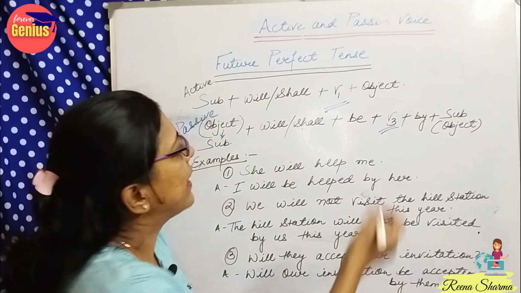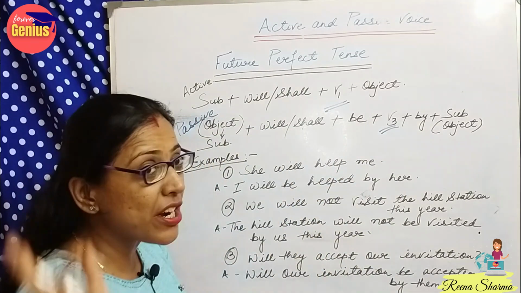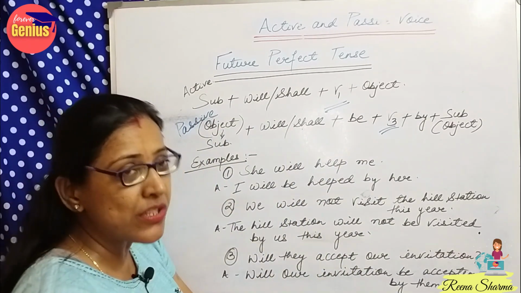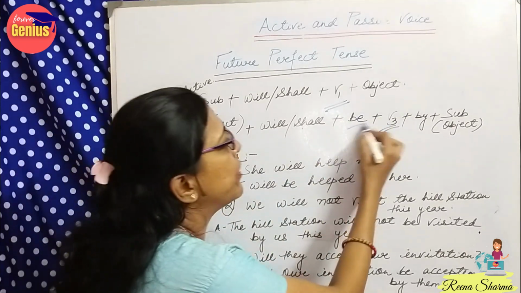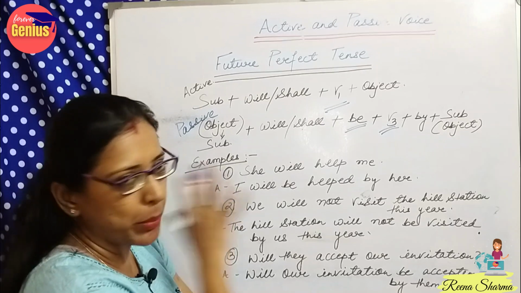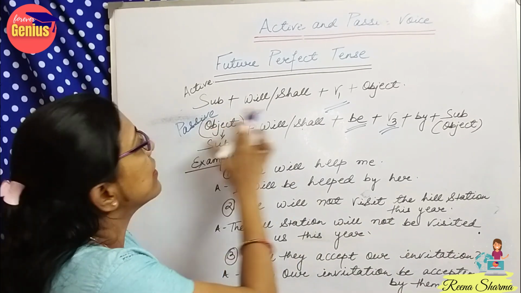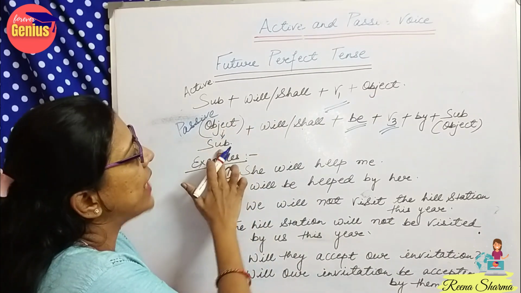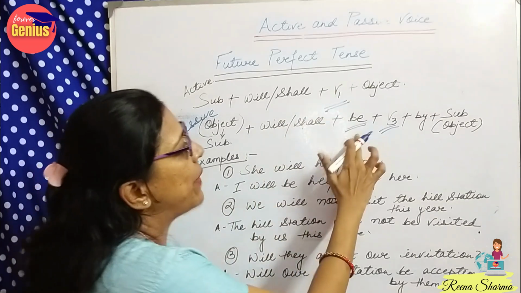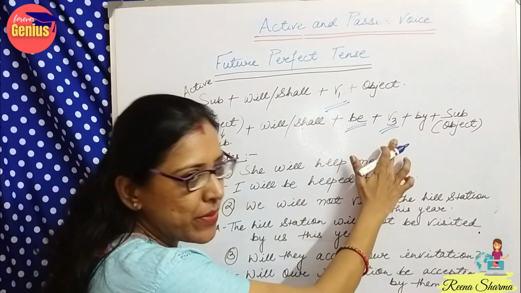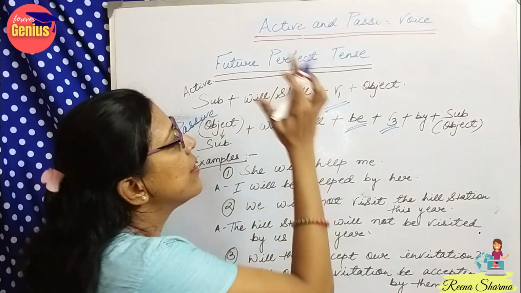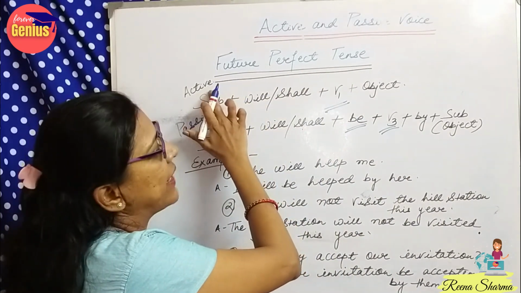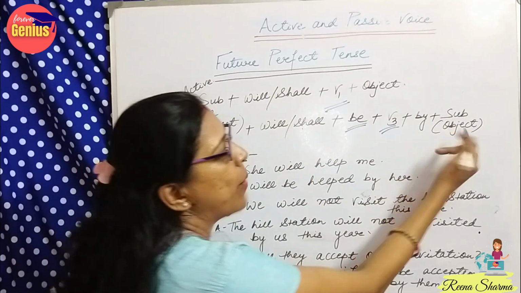And the rest of the format is same, but instead of been, which we used in present and past perfect tense, here we will be using be, not been. So, object will become subject plus will or shall plus be plus third form of the verb plus by plus the subject, which has become the object now.